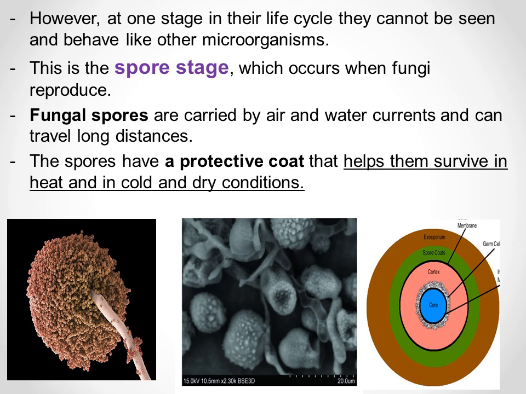However, at one stage in their life cycle, they cannot be seen and behave like other microorganisms. This is the spore stage. It is called what? Spore stage. And this spore stage occurs when fungi reproduce. So in grade 7, when fungi reproduce, this is the spore stage. And in this stage of their life cycle, they cannot be seen. We can't see it, and they behave like other microorganisms.